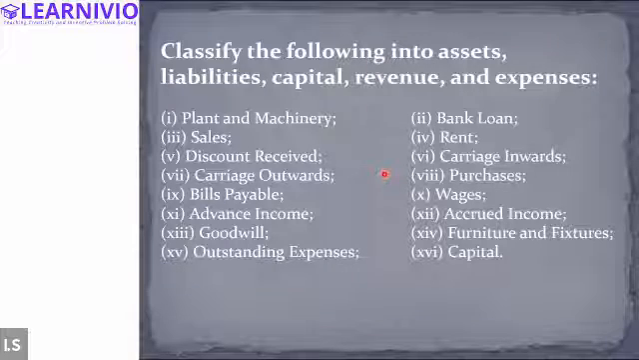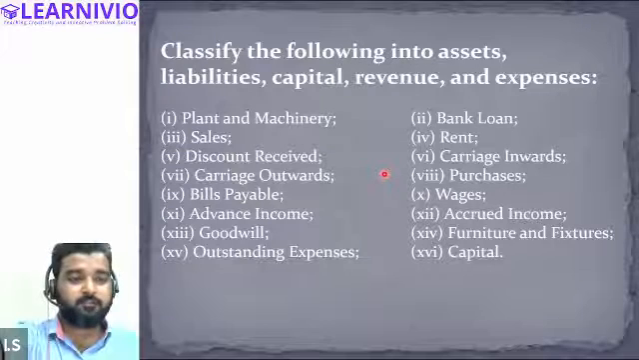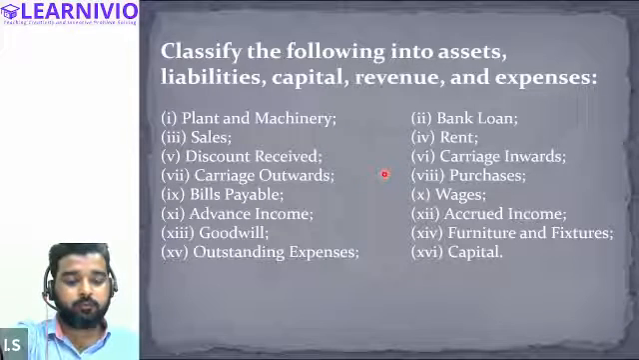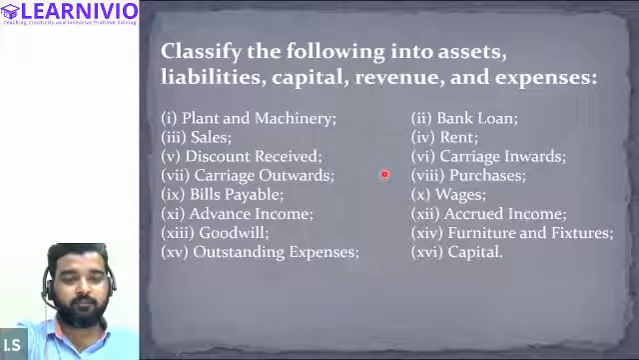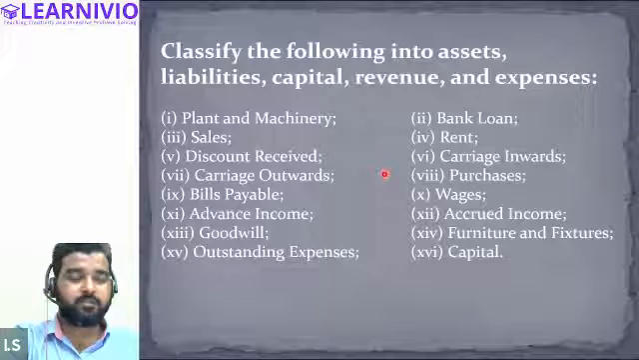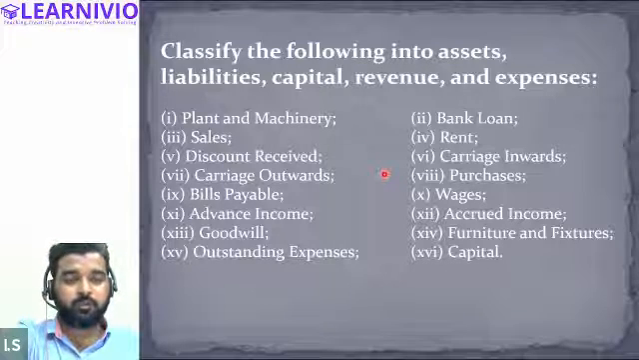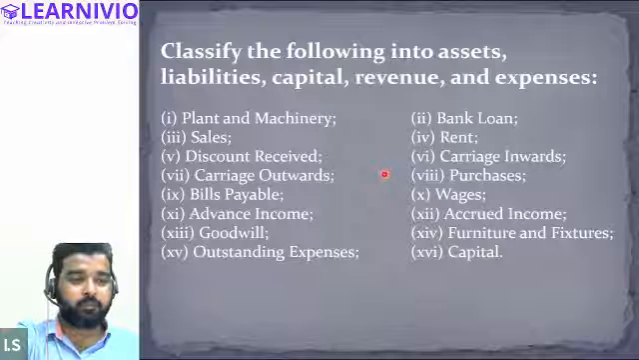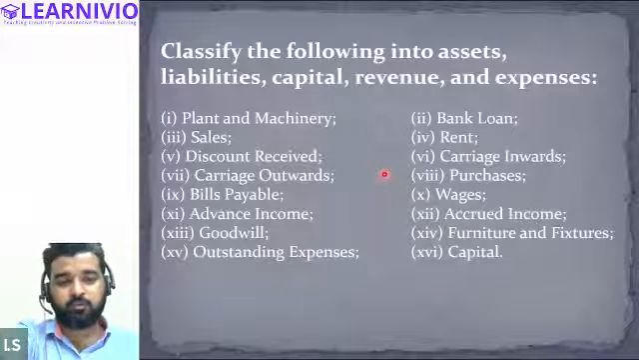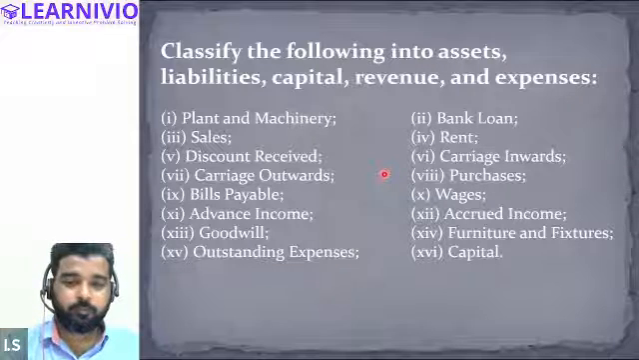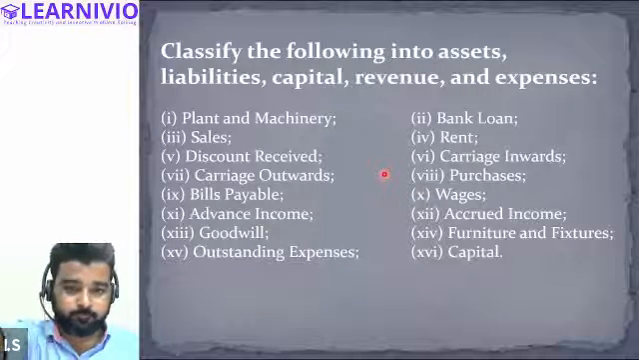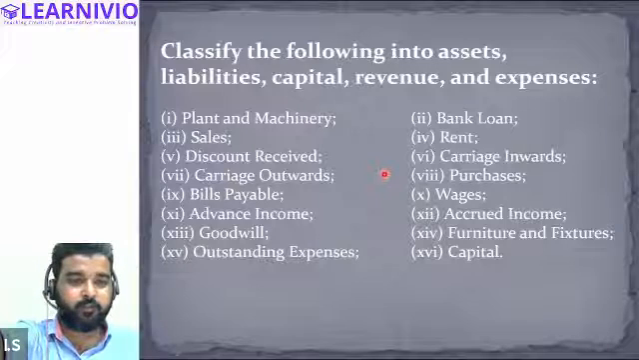Discount received is what? Asset. Discount received is not our asset. Discount received is basically our revenue. Discount received means that you were purchasing something at rupees 5,000, the retailer is giving you a discount of rupees 1,000, and you will only have to pay 4,000 now. So this is your revenue. This is a kind of profit, no? Yes. So discount received is a revenue.